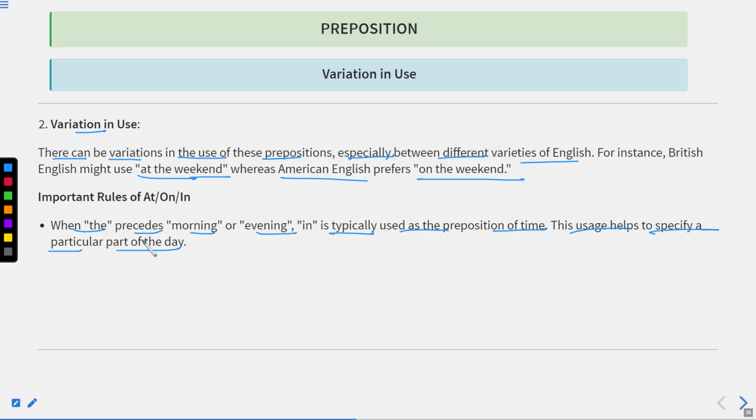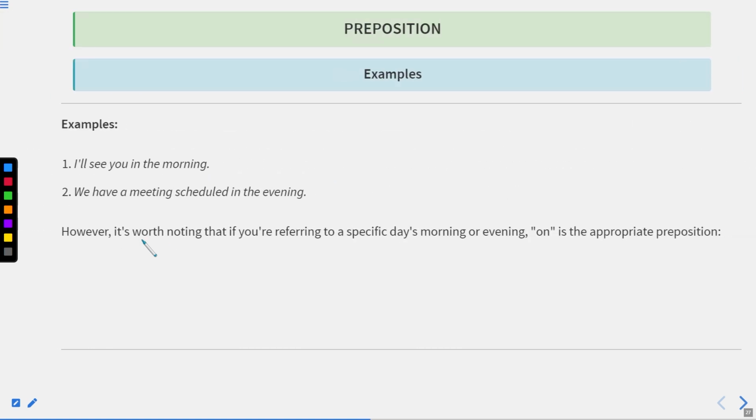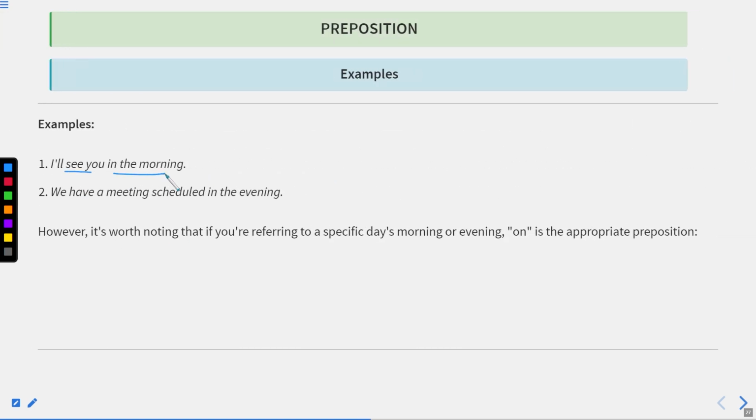Okay, for example, when we use "the morning," it means we are talking about a particular morning. Now let us see some examples of it. I'll see you in the morning. In the morning means in the morning only. We have a meeting scheduled in the evening. It means during this specific point of time.